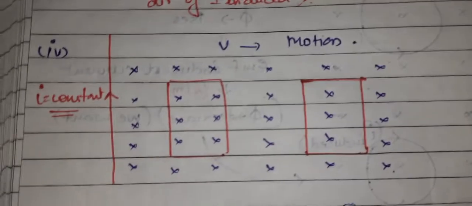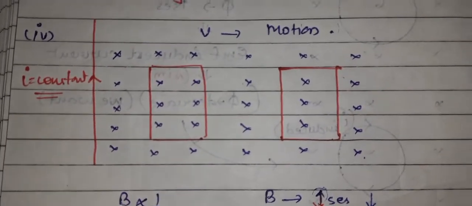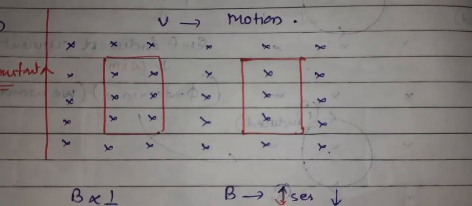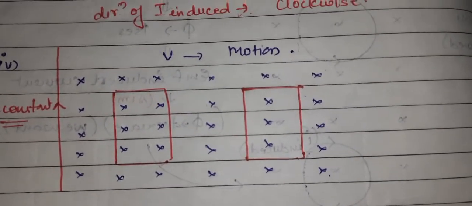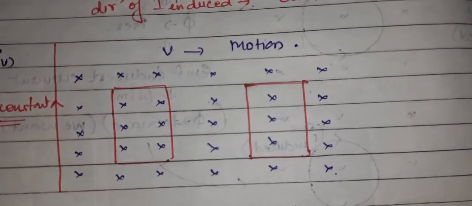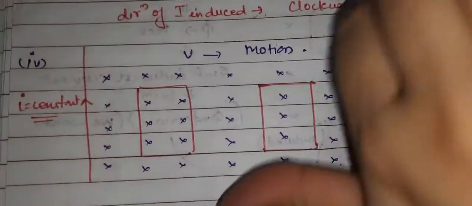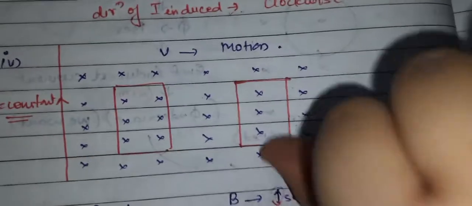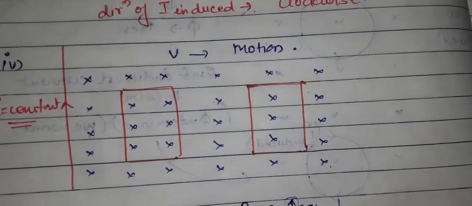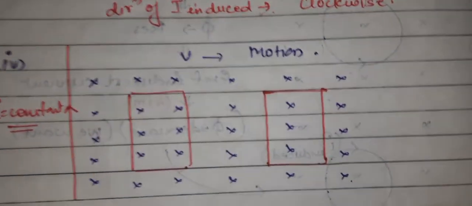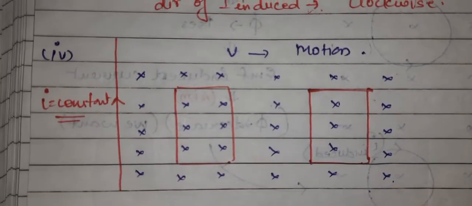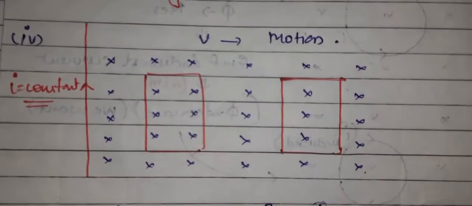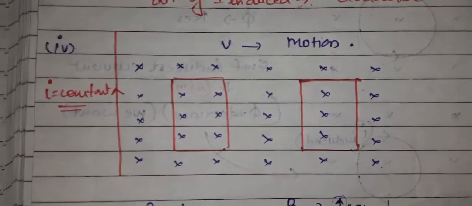Now in this example, the current wants to increase the magnetic flux, so we take the direction of the current loop clockwise. We curl the fingers with the thumb going inside, and my fingers are curling to the right, which means clockwise. So the induced current direction should be clockwise.